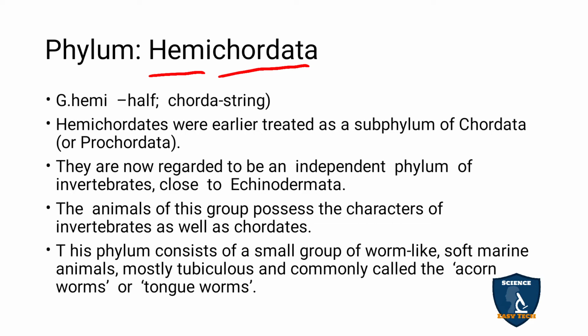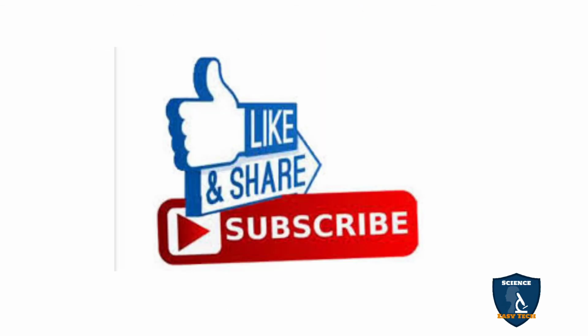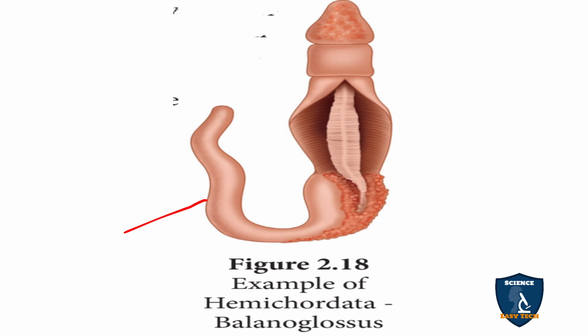So this phylum consists of a small group of worm-like, soft marine animals, mostly tubiculous, and they are commonly called acorn worms or tongue worms. You can see this is a tube-like structure.